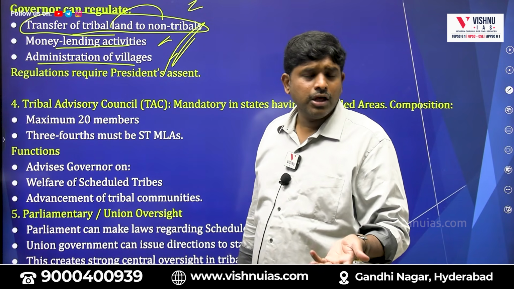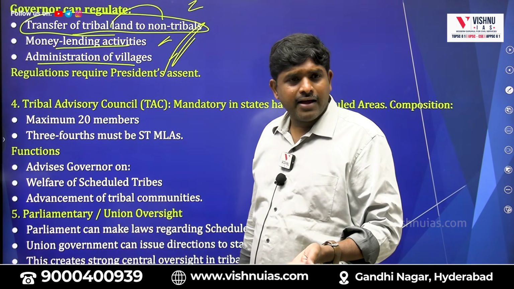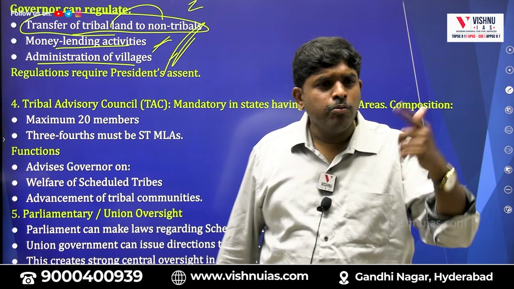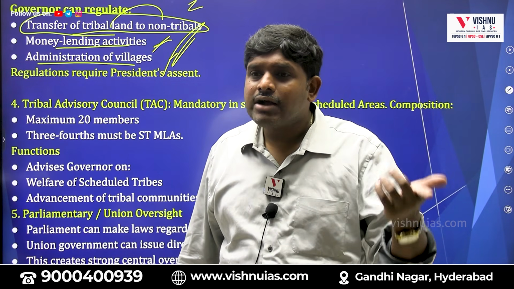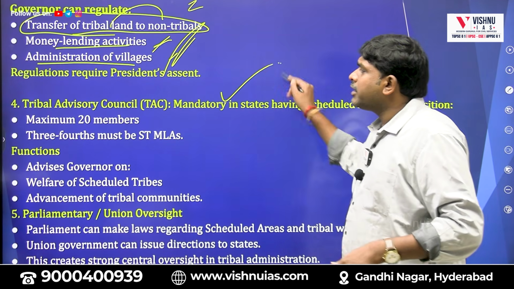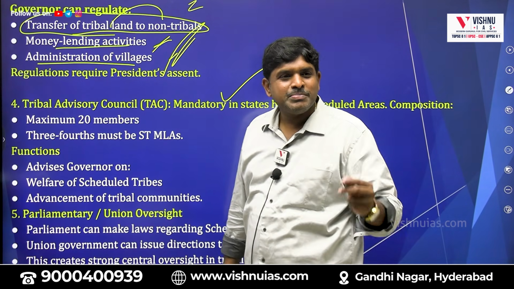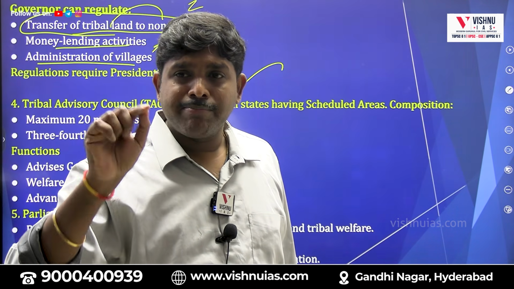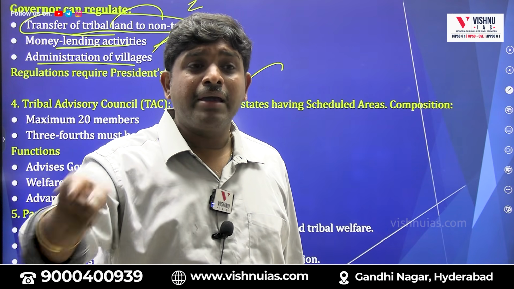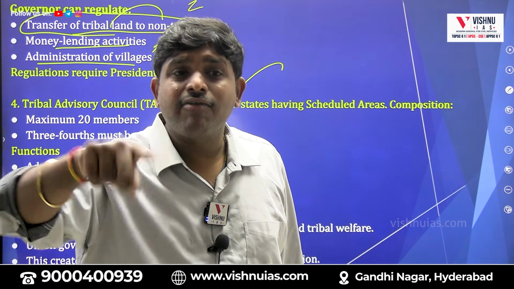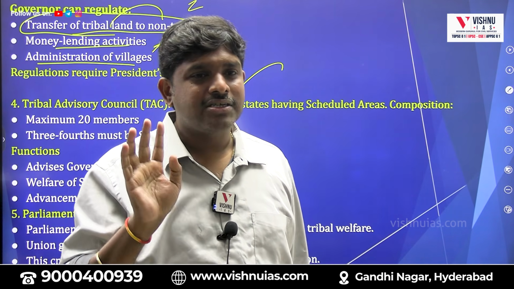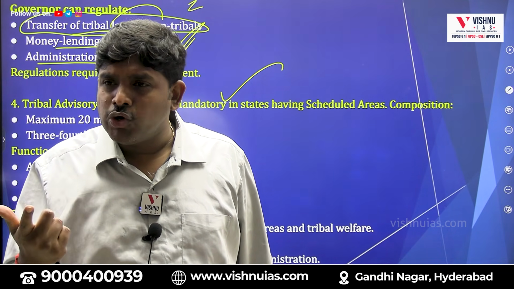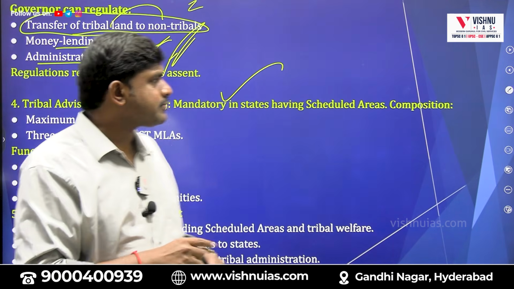You should know this, 100%. If you become an IAS officer and you are posted in Meghalaya, and a case comes up where there is a need to regulate a money lender, then with whom do you have to talk? Whom do you have to request? The Governor. Regulations, and these regulations require whose assent? The President. Understand that: the President cannot regulate directly. The President can regulate it by passing through the Governor. But once the Governor has made a regulation, it should get approval from the President. Without approval from the President, it is null and void. So two procedures are there: the Governor will do it, and it should get approval from the President of India.